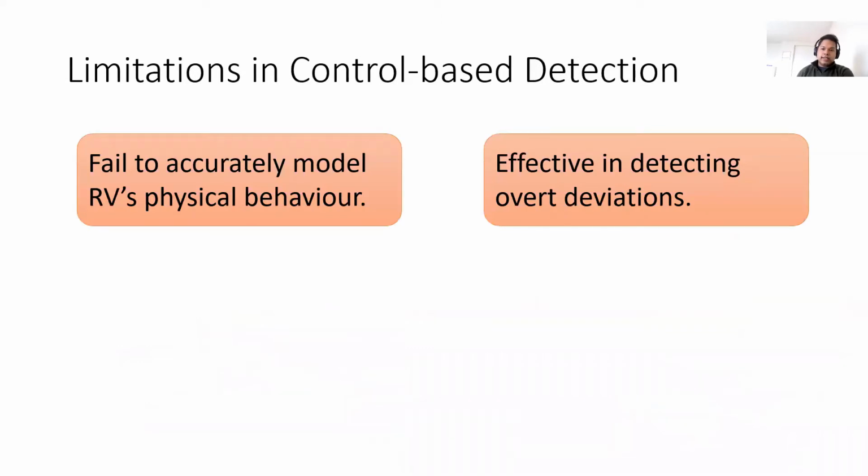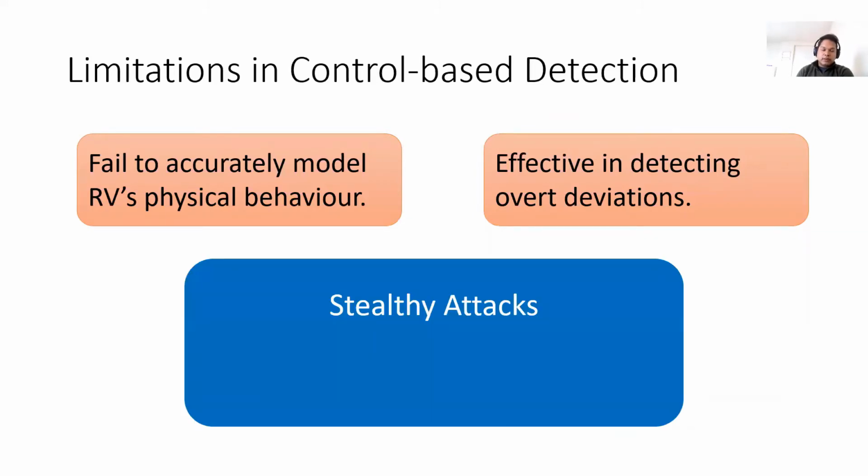However, we find that these techniques fail to accurately model RV's physical behavior, and they're only effective in detecting overt deviations in RV's trajectory. We present three types of stealthy attacks, namely false data injection, artificial delay, and switch mode attack that evade control-based techniques and disrupt RV missions.